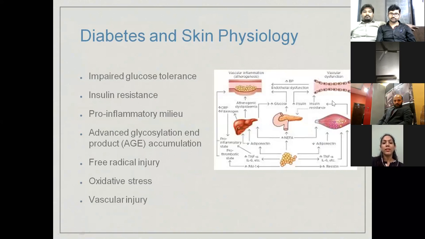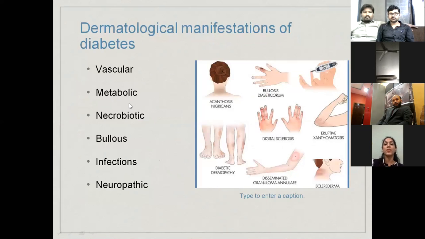Coming to the underlying changes in brief, what exactly happens here? We are all aware that in diabetes you have impaired glucose tolerance and insulin resistance in various tissues, and as a result a lot of inflammatory mediators and cytokines are secreted. All of those cause a pro-inflammatory hormonal milieu in the body. It leads to formation of advanced glycation end products. They get deposited in various tissues, and that is how you have all these manifestations.